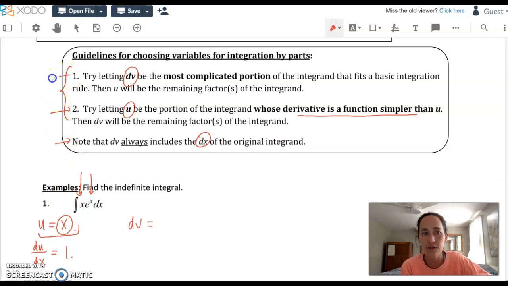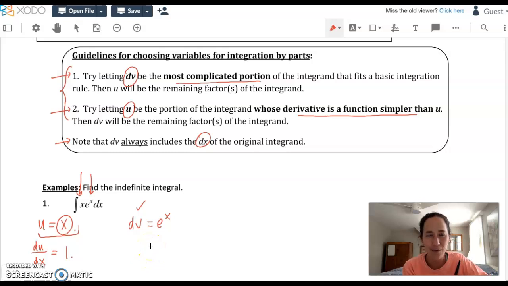Let's look at the dv portion. It says try letting dv contain the most complicated portion of the original problem. So the dv has to have the e to the x part with it because it's a bit more complicated of a function than just x is. Another cool thing about picking this for dv is because it needs to fit a basic integration rule. We're going to get to some functions we've never integrated before, but e to the x is a-okay to integrate. We know it's also its own integral.